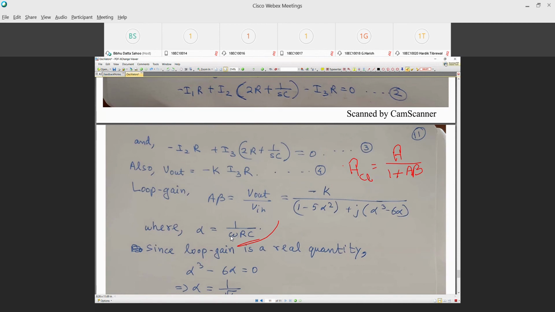Okay? And in order for oscillation to happen, I have to make sure that the denominator is infinite. And it has to be equal to a real number. Okay?